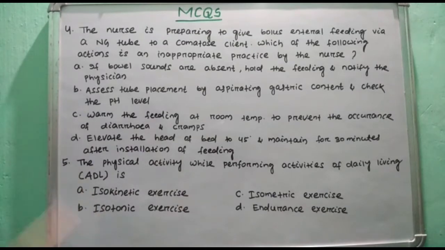Isotonic exercise. In isotonic exercise there is muscle contraction and relaxation and muscle movement is also there. In isometric exercise, muscle contraction is there without muscle movement. In isokinetic exercise, there is contraction and relaxation of muscle with joint movement. Endurance exercise is done to improve capability.